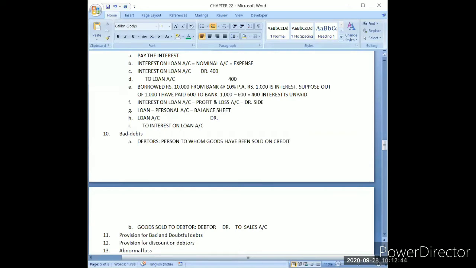Now, suppose one person has become my debtor. In future, I will be receiving cash from him. What will be the journal entry for receiving cash from debtor?